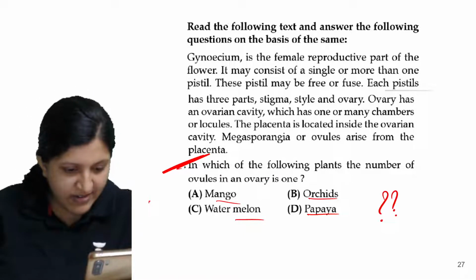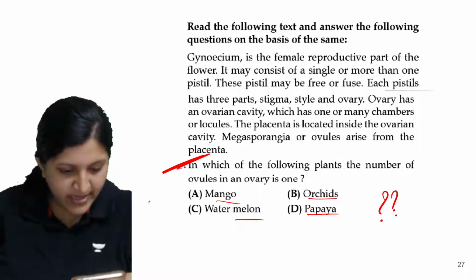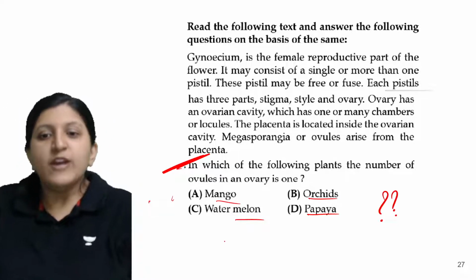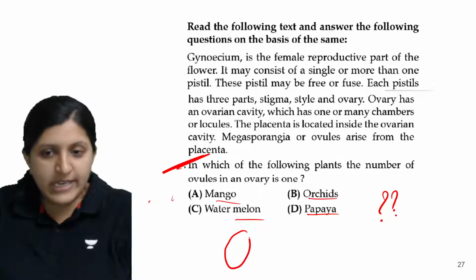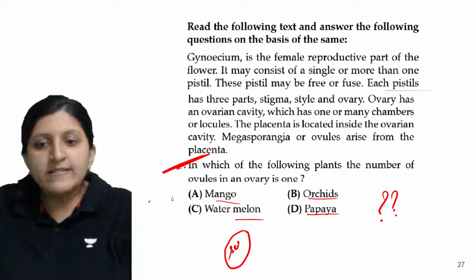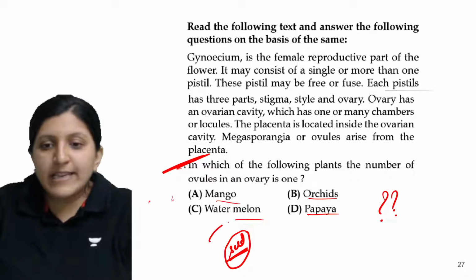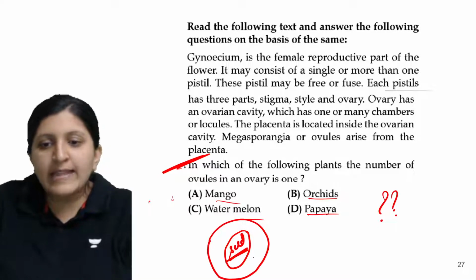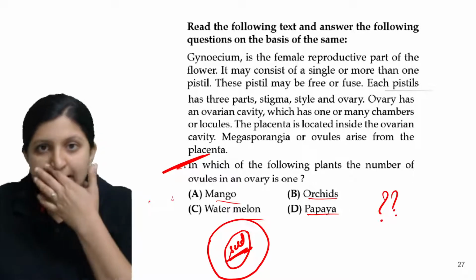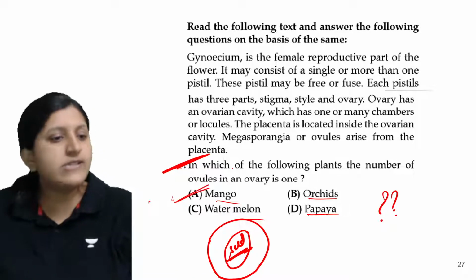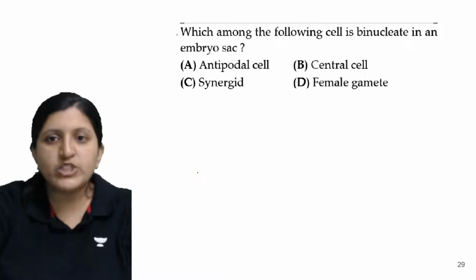So you are in grade 8. Atharva, it is, okay, that's right. It is mango, because you can see one huge, big seed in the mango fruit. Basically the fruit is the ovary, and the seed which you find inside is the ovule. So only one ovule is found in the mango. Moving on to the next question.